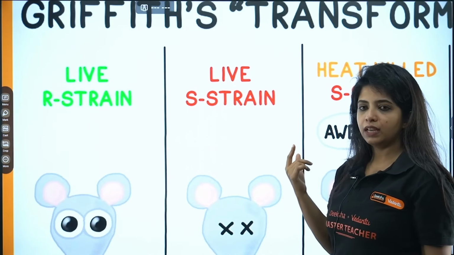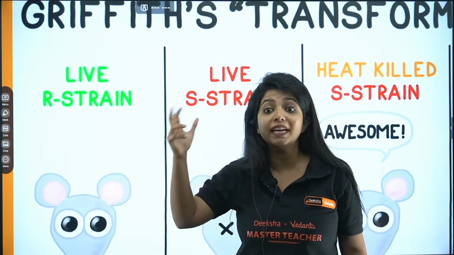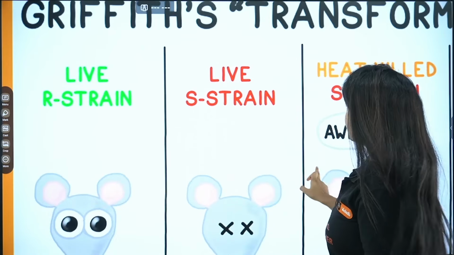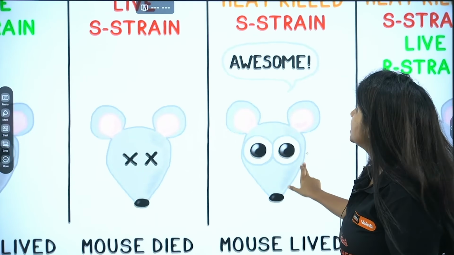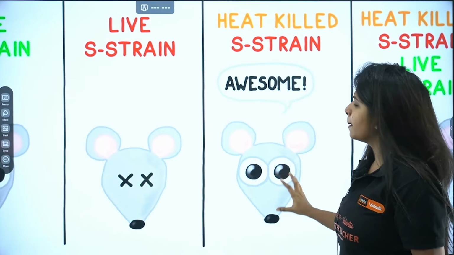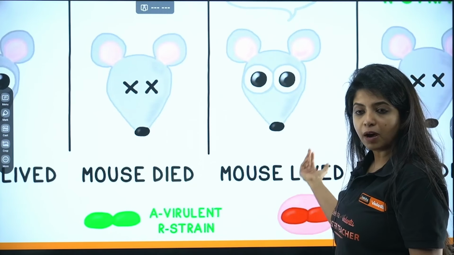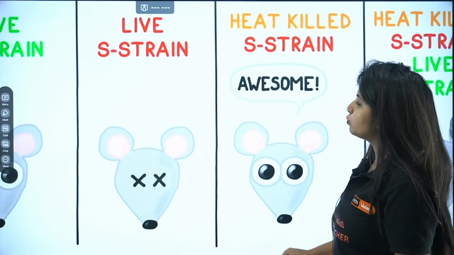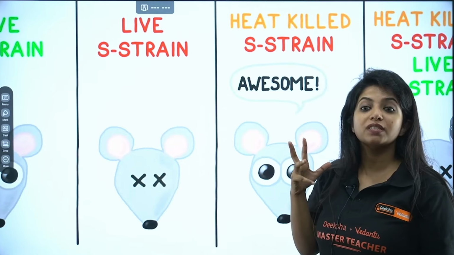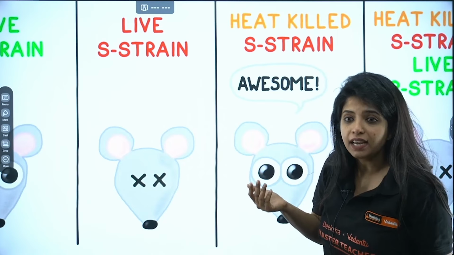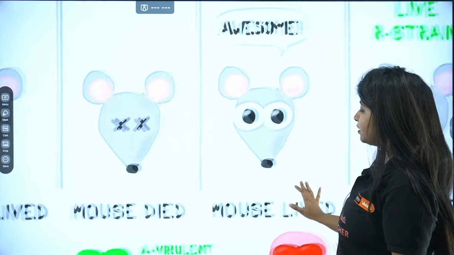Now he did one more thing. He heat killed the S strain. That means he treated the S strain with some heat. And when he did that, some changes happened over here. In the heat killed S strain, my dear children, when this was put in, the mouse lived. Why? Because probably something was getting changed in the S strain because of the effect of heat, which is exactly why it was not able to show its virulent effect, and that is exactly why the mouse lived.